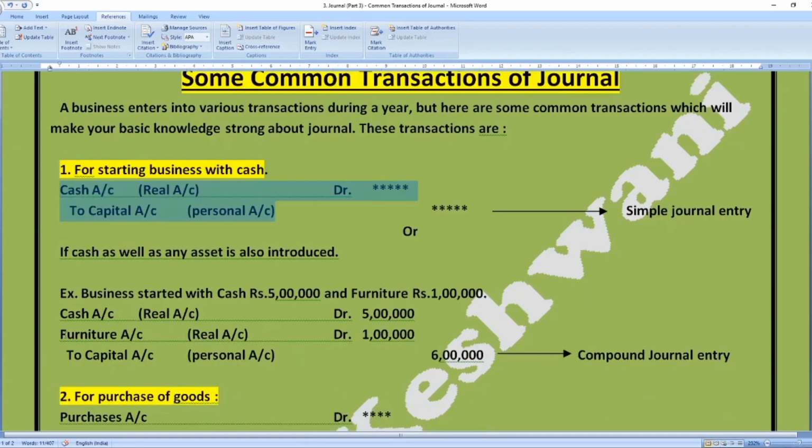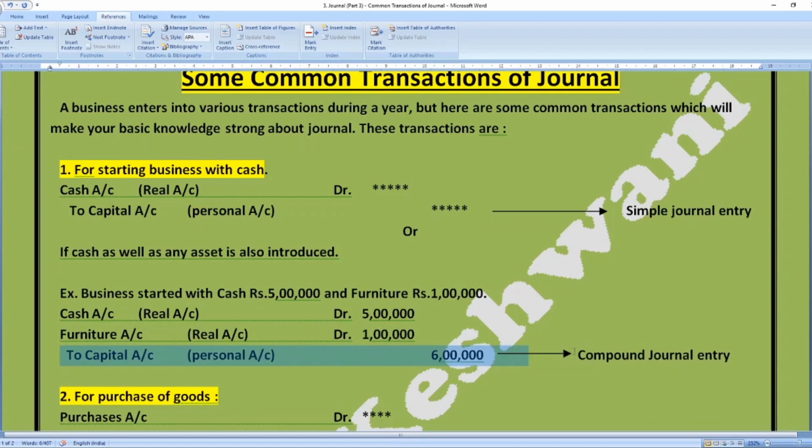Likewise, for example, the business started with cash rupees 5 lakh and furniture rupees 1 lakh. That is, by introducing cash and furniture we had started the business. So cash account debit being a real account, furniture is also a type of real account, therefore it is also coming in. Hence furniture account has also been debited by rupees 1 lakh. And the total sum introduced by the owner as capital is rupees 6 lakh, therefore we have credited capital account by rupees 6 lakh.